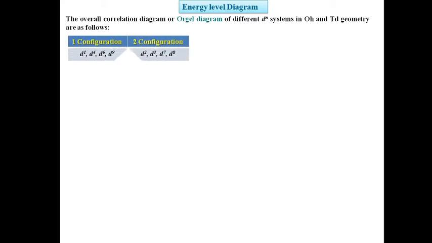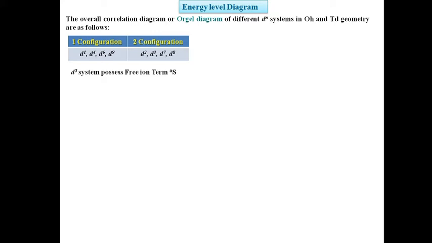In one group, we kept d1, d4, d6 and d9 systems, and in the second group we put d2, d3, d7 and d8 systems. Next, we have to find out the free metal ion terms using Russell-Saunders coupling, considering the microstates as well as weak field ligand system.